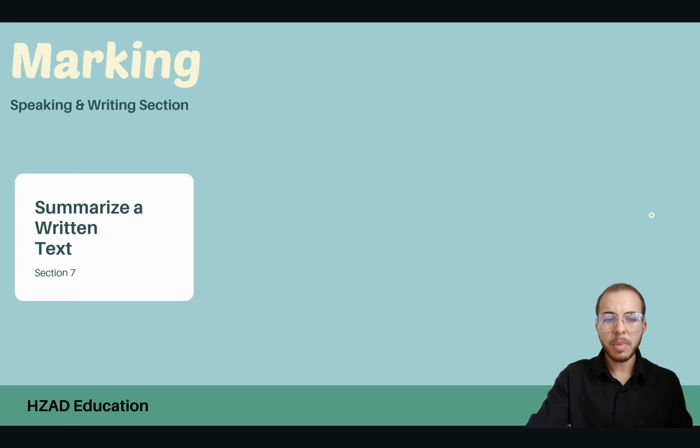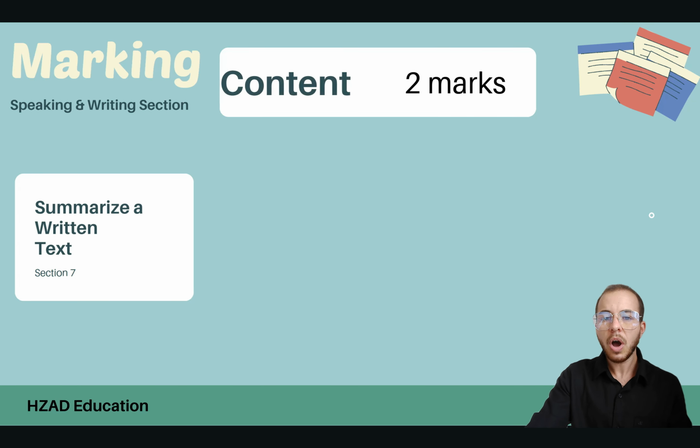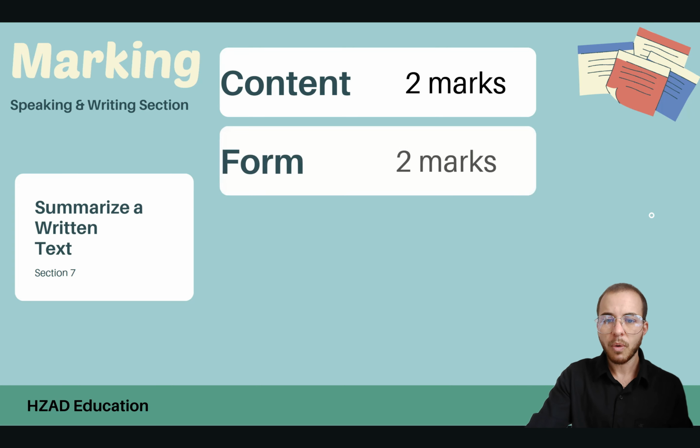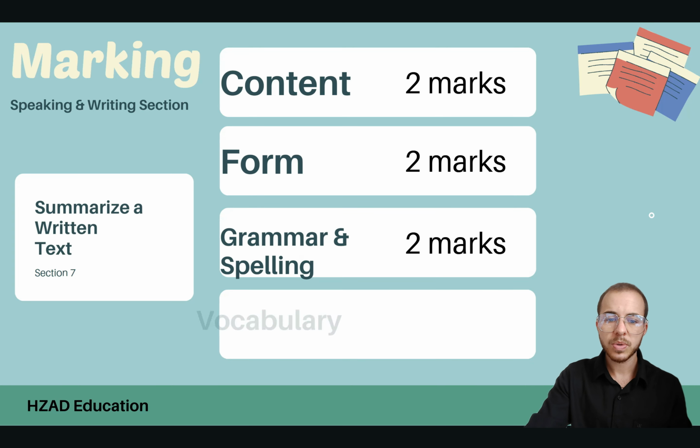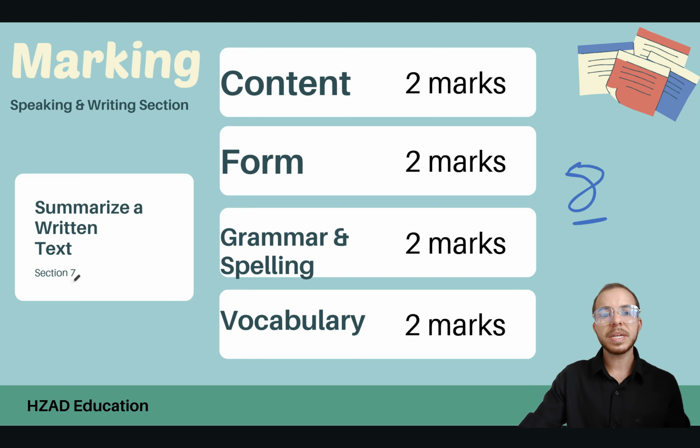So in regards to the marking criteria, summarize a written text is your second last thing. So content is worth 2 marks, form 2 marks, grammar spelling 2, and vocabulary 2. So we have a total of 8 marks, which yes, is a lot. This is section 7, so we're almost at the end of your speaking and writing section, and you really need to boost your marks in the last area. I'll go ahead further and describe what content, form, and grammar and vocabulary is going to look like, so you know exactly what the examiner needs to see.